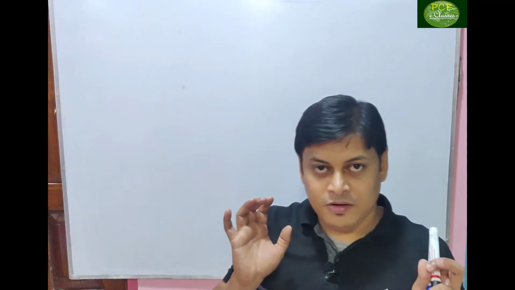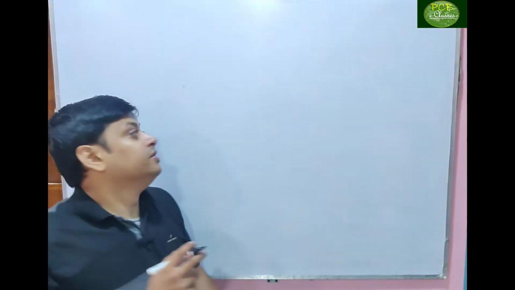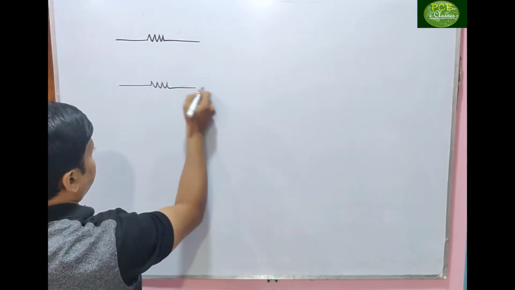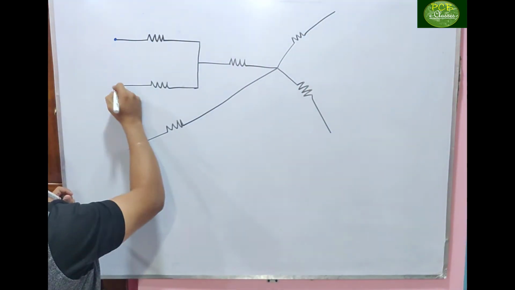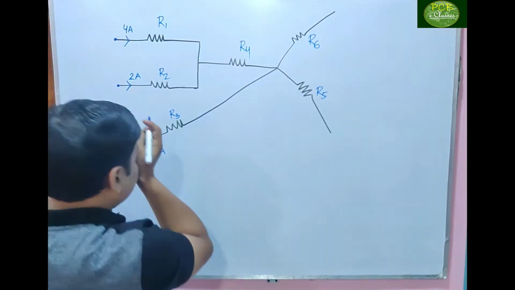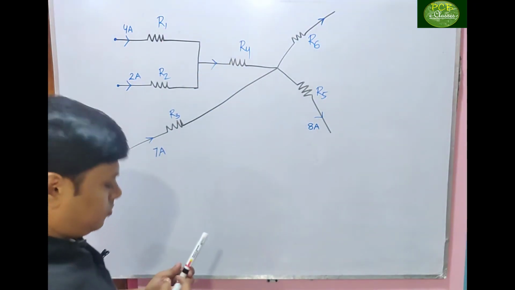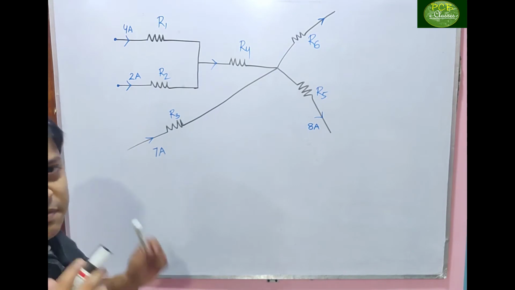Now let us see some simple problems on KCL and KVL. Such that this type of circuit is there. This is a problem given, very simple.